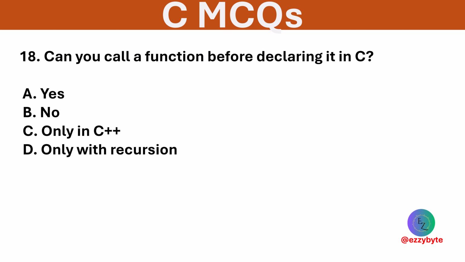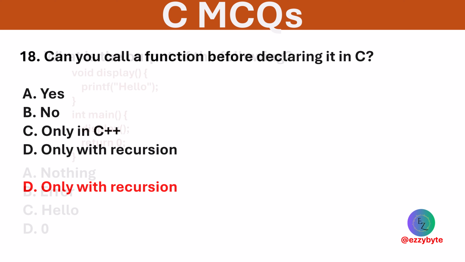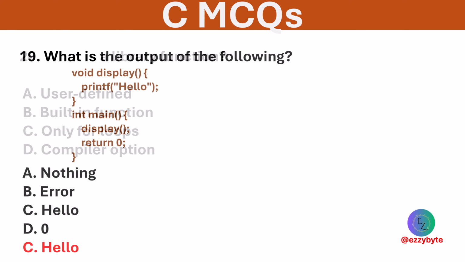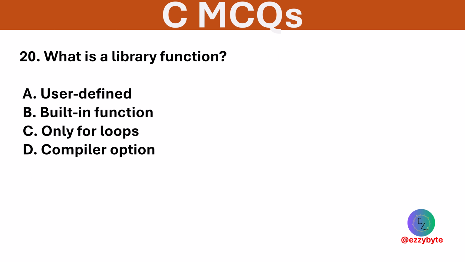Can you call a function before declaring it in C? Options are yes, no, only in C++, and only with recursion. Option A is correct. As long as a prototype is declared before use, a function can be called before definition. What is the output of the following? Options are nothing, error, hello, and 0. Option C is correct.